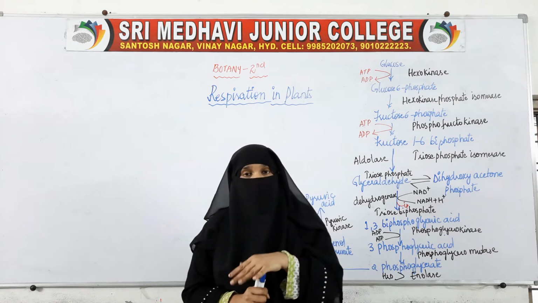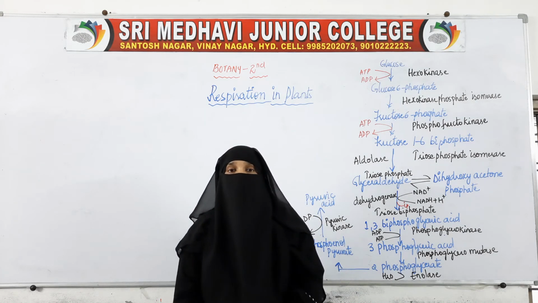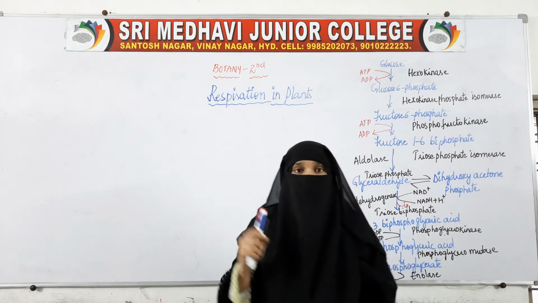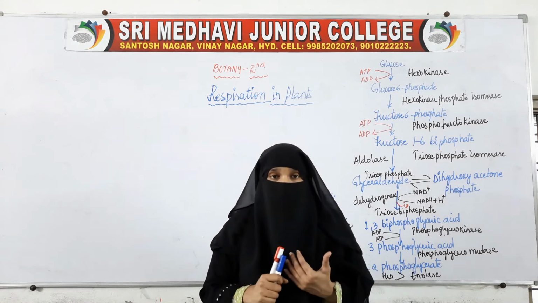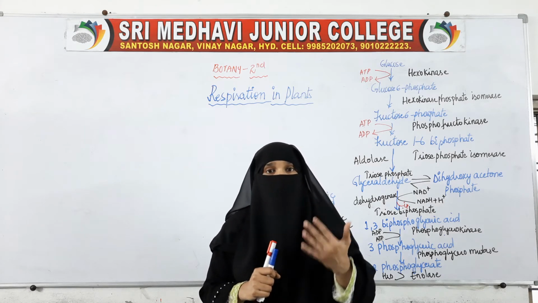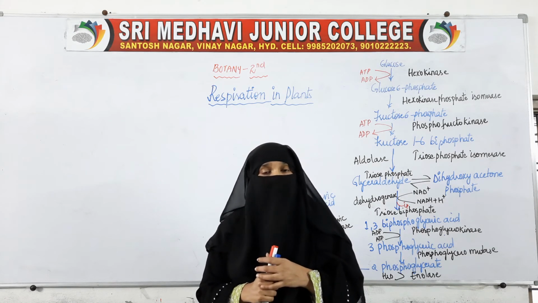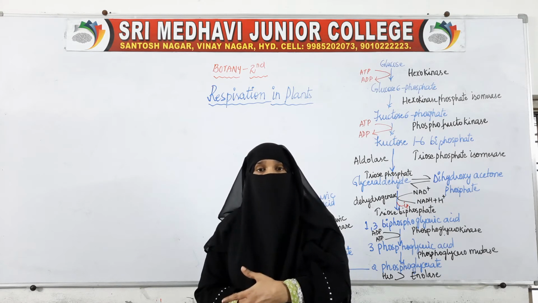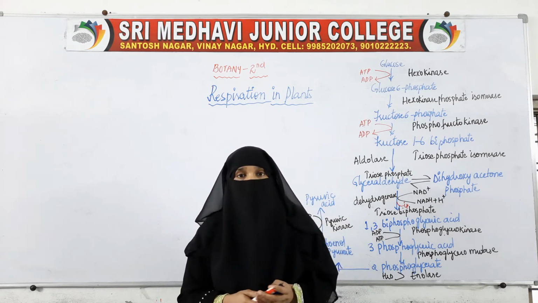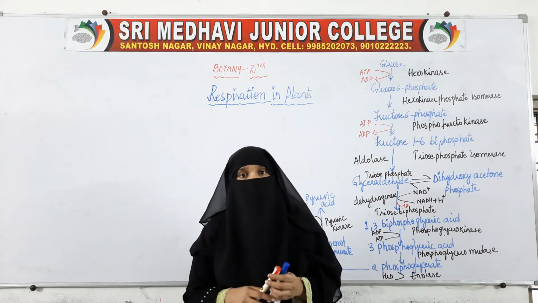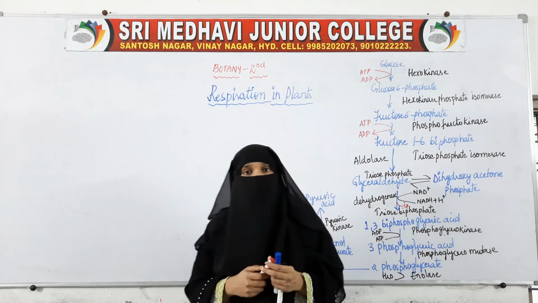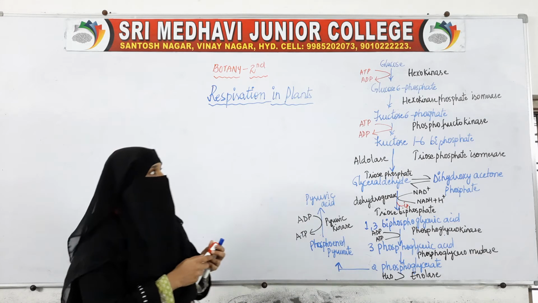So respiration is the process which gives us energy. And why is glycolysis and all of this carried out? So that we get the energy, and by getting the energy we will be able to survive. If we don't get the energy, we won't survive. So for survival, respiration needs to take place, and the first step is glycolysis. So let us see what is happening first in glycolysis.